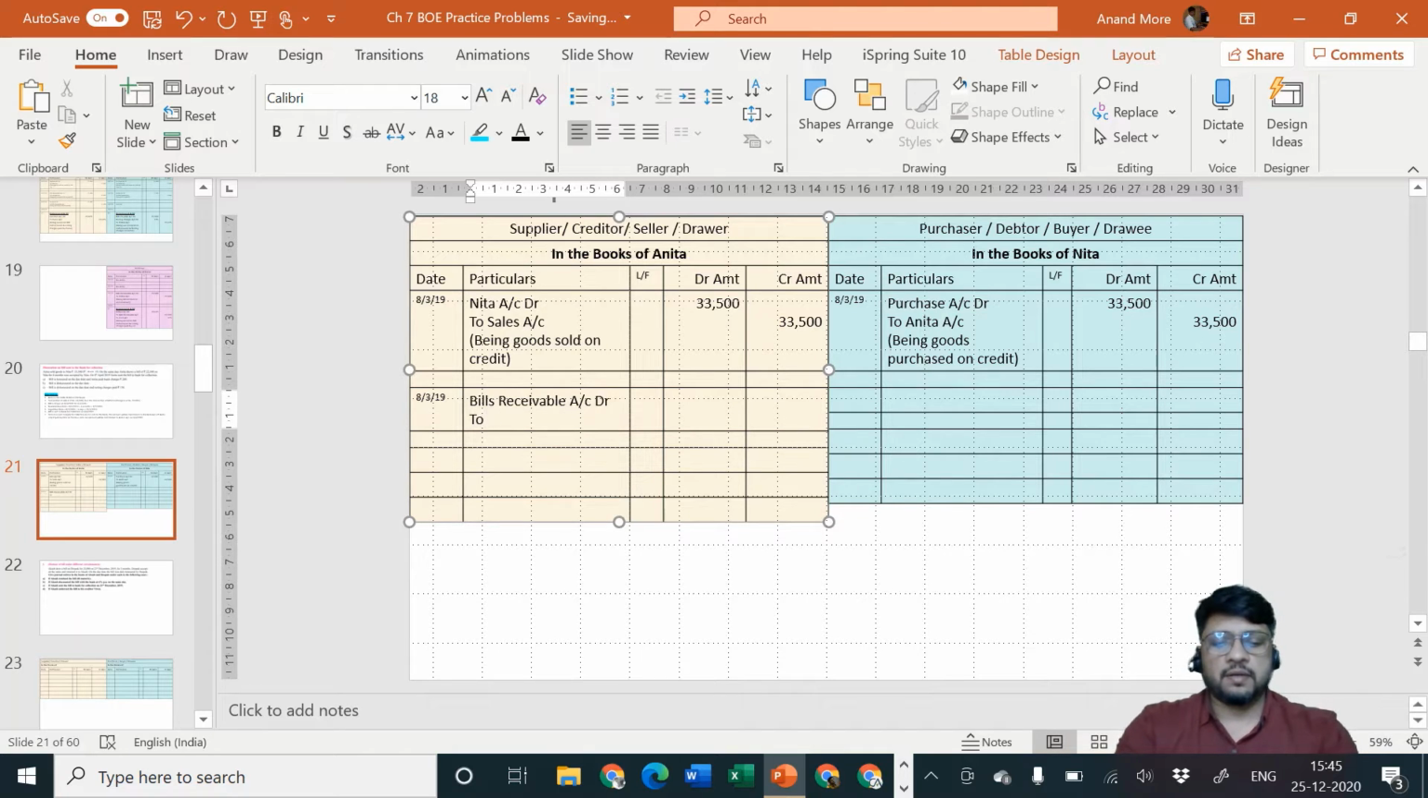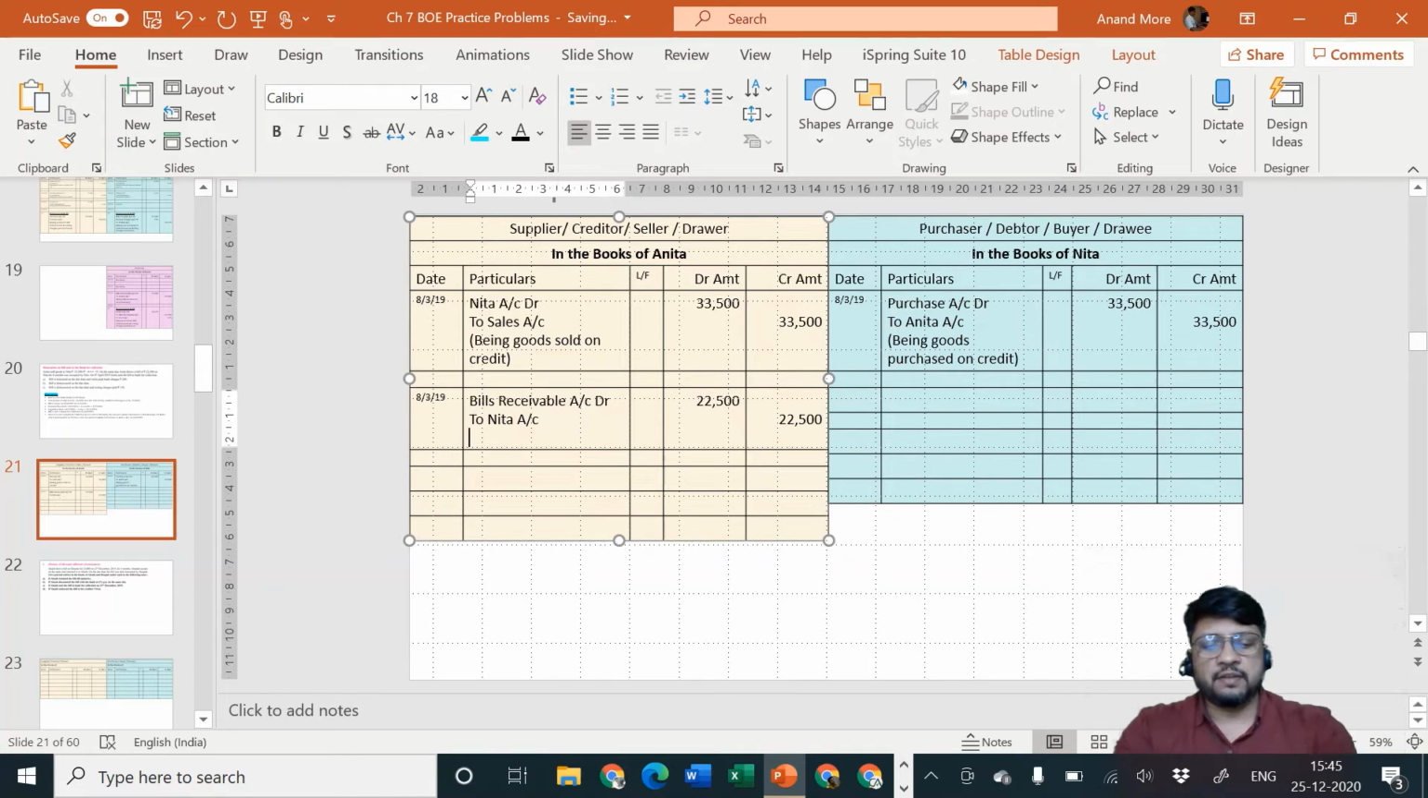And who is the giver? Nita is the giver, to Nita account. Amount is how much? 22,500. Sir, what about the remaining amount? The remaining amount they will settle in any manner, whatever they think fit.